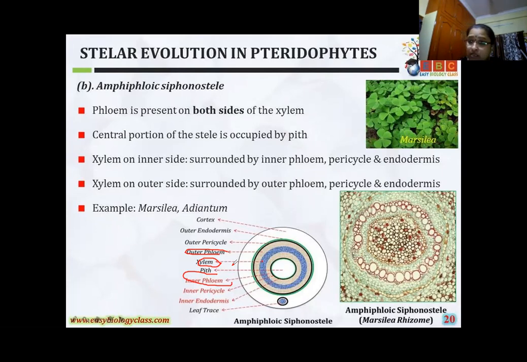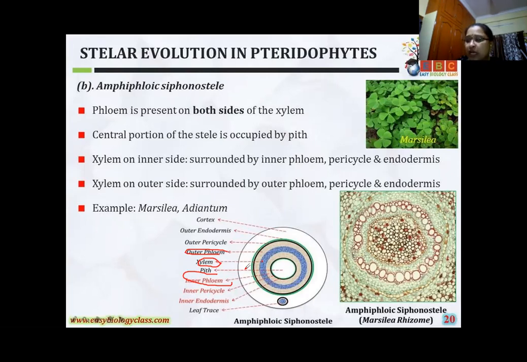Very important, girls, no xylem here. Only phloem is present. After the pith layer, the second layer is the phloem, and then xylem and phloem. That's why, I'll explain, in this type of stele you can observe the phloem is present both on the inner and outer side of the xylem cylinder.